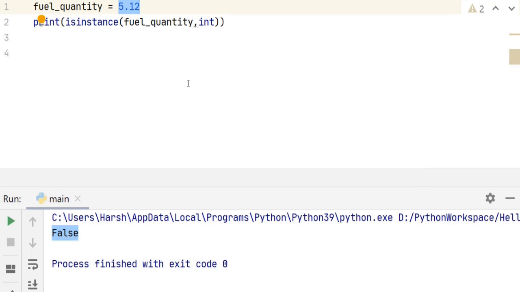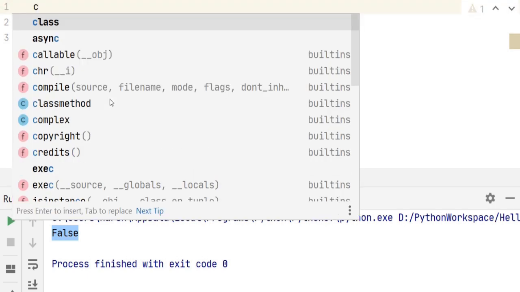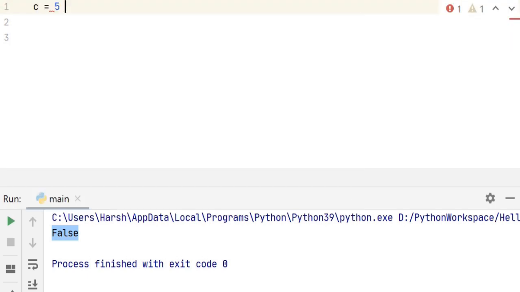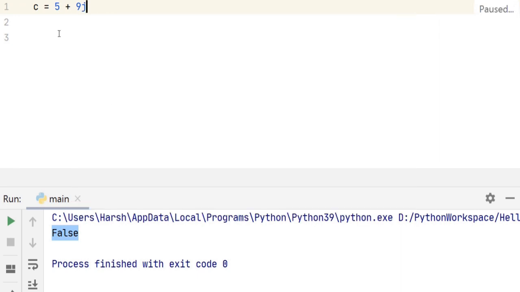The next numeric data type is a complex number. We have already seen how to define a complex number in Python. So let's go ahead and do it. Let's say C is equal to 5 plus 9j. So here 5 is the real part of our number and the imaginary part in Python is represented using j, and that is 9j is the imaginary part of our number.